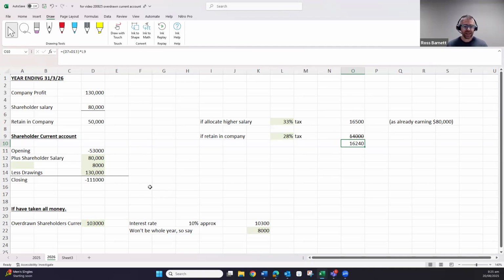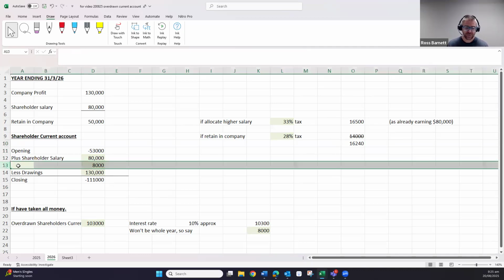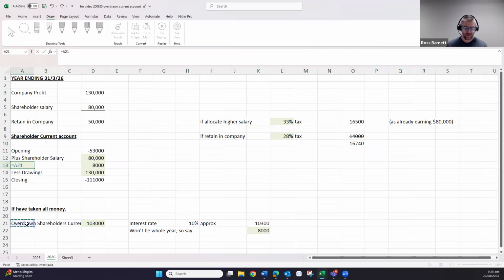And if we went another year, the interest on the overdrawn current account would get higher and higher. This figure would get worse. We would end up paying more tax at the 28% than we were getting out at the 33%. But then we've still got the big issue: we've got to get the dividend out.